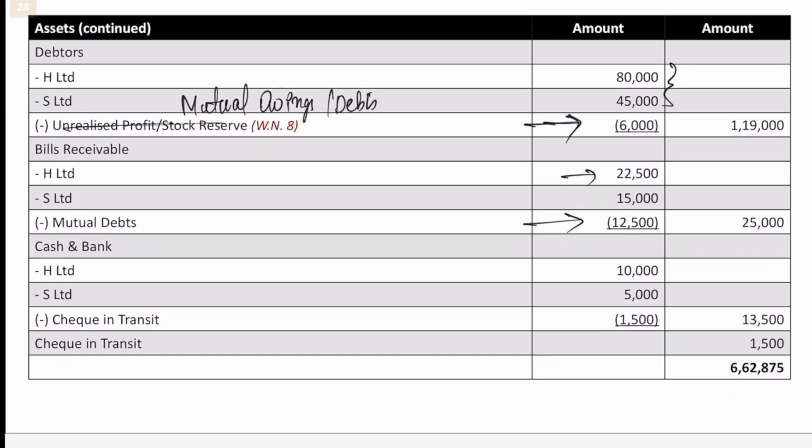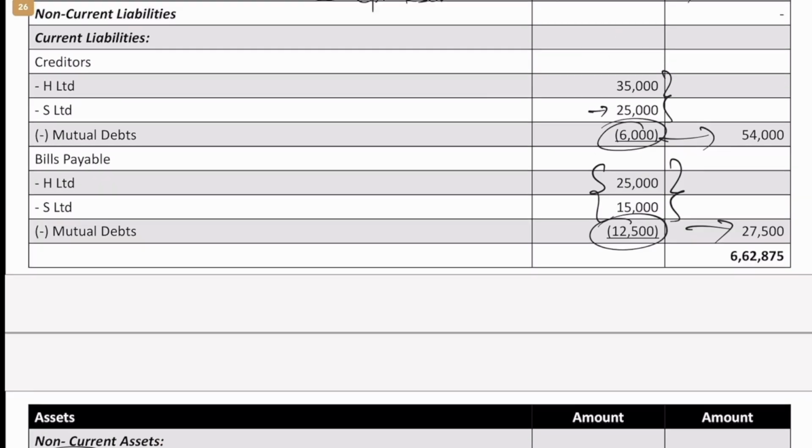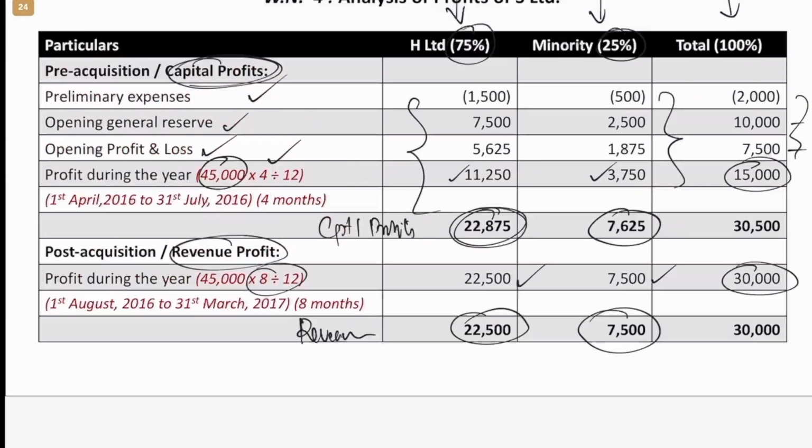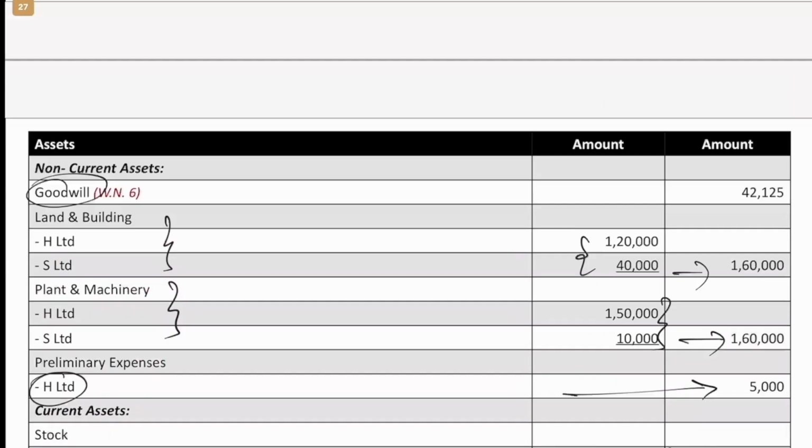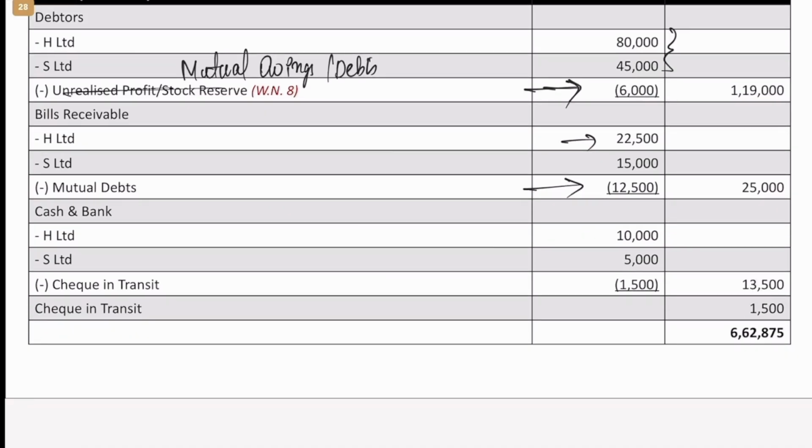Lastly, there is one thing here which we have to consider: check in transit. Even if you don't consider it, the balance sheet will still tally, but since the adjustment has been mentioned, we'll consider that and show it separately. So S Limited remitted a check of 1,500 to H Limited, but H Limited has not yet received it. So from the bank balances of both the companies, we will remove 1,500, because to that extent the bank balance of S Limited has come down.